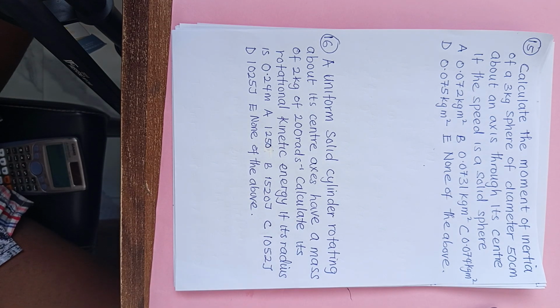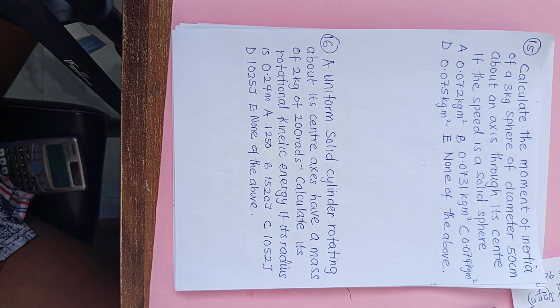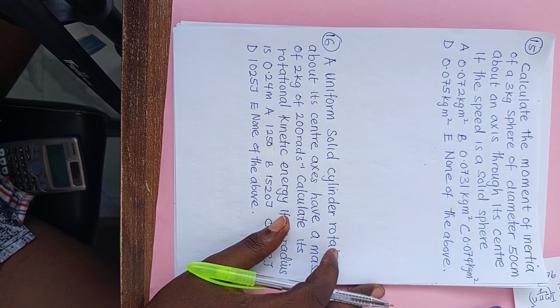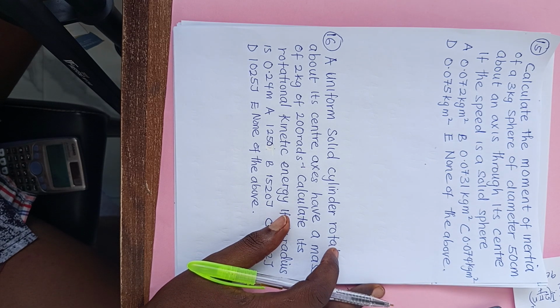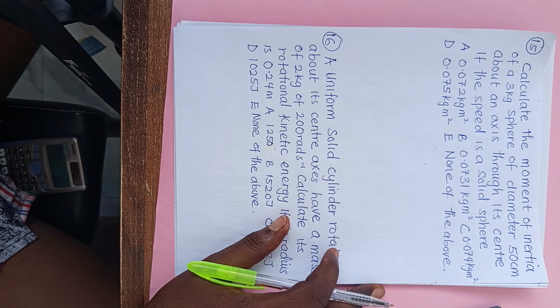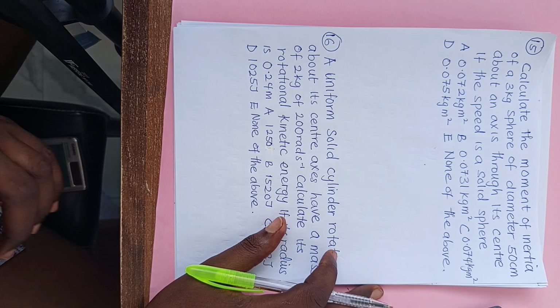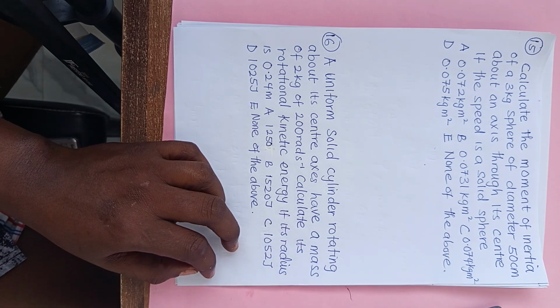What they are supposed to tell us is that the sphere is a solid sphere.